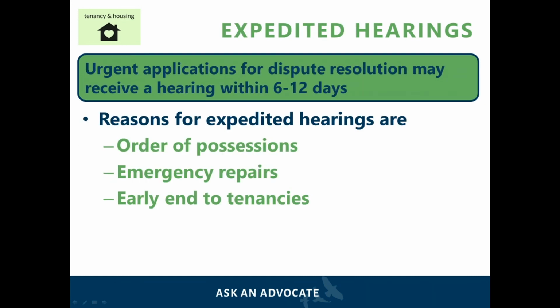When an applicant submits an application for a hearing, it can be classified as an expedited hearing depending on the situations. The reasons for expedited hearings are an order of possession for a tenant, requesting emergency repairs, or an early end to tenancies. The branch will try and schedule a hearing within 12 days from the date the application is made. In the event where the applicant can demonstrate that violence has occurred, health and safety were severely jeopardized, or that there is an immediate danger or threat, the branch may schedule a hearing within 6 days from the date of application.